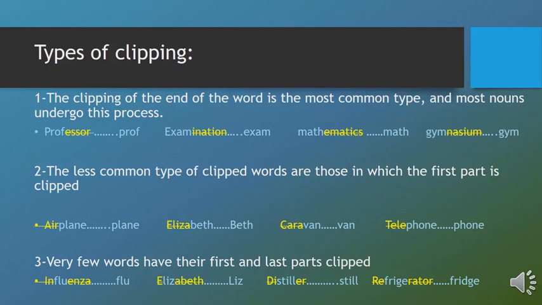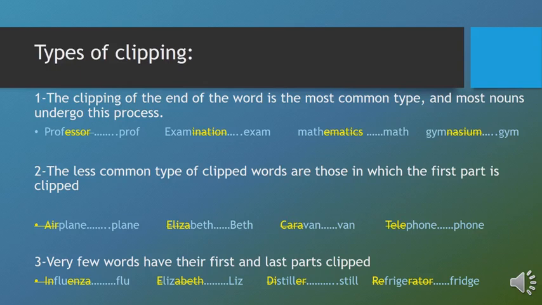Influenza. This word is before clipping. When we clip the first and the last part, in and enza, what is left is flu, the middle part. Flu stands for the whole word. Influenza is the same as flu, but flu is the clipped word.